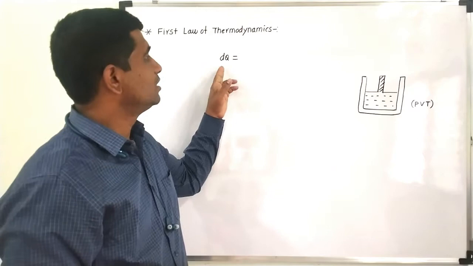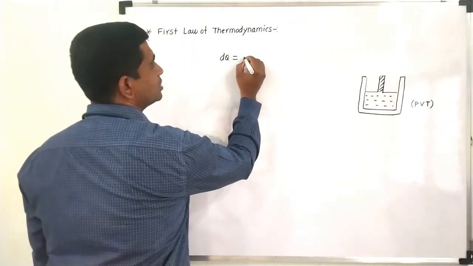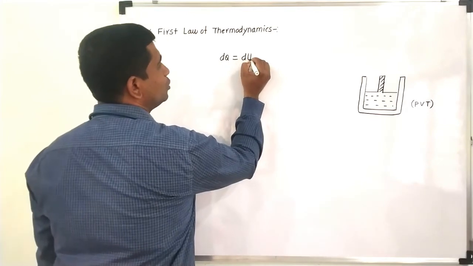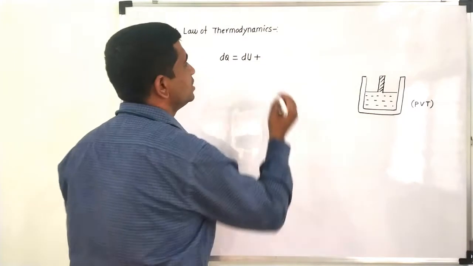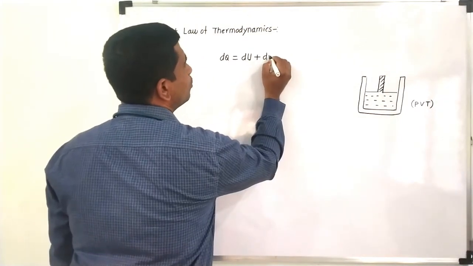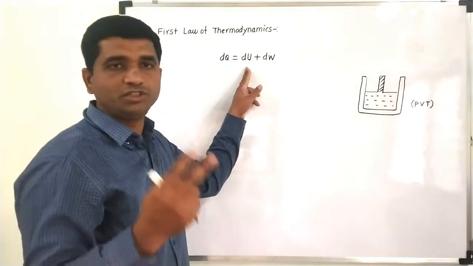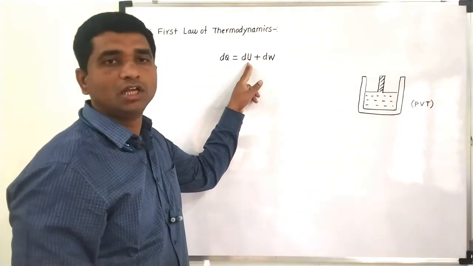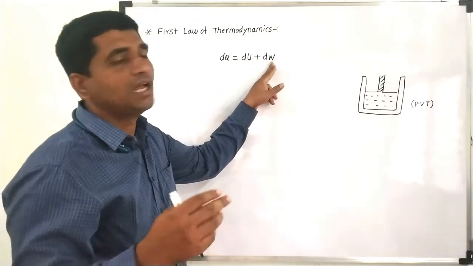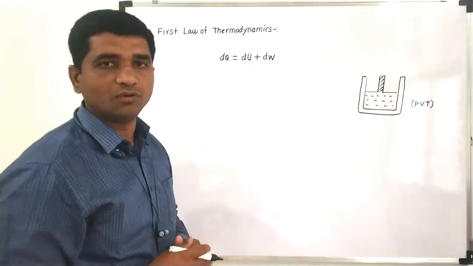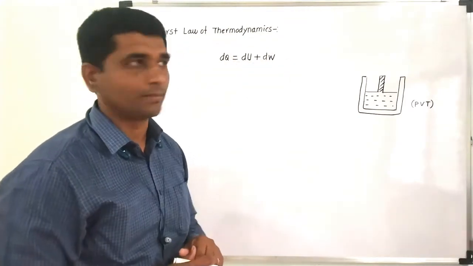It tells us that the amount of heat given to the system is used for two purposes. One is to change its internal energy, and the other is to perform some external work. That is the mathematical expression for the first law of thermodynamics.